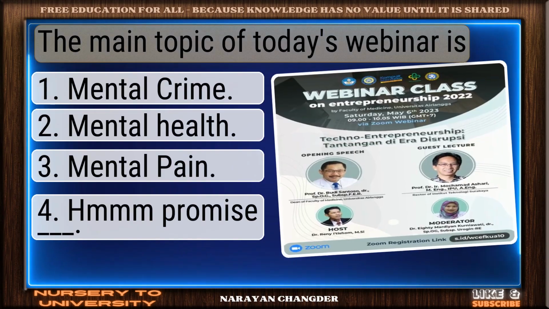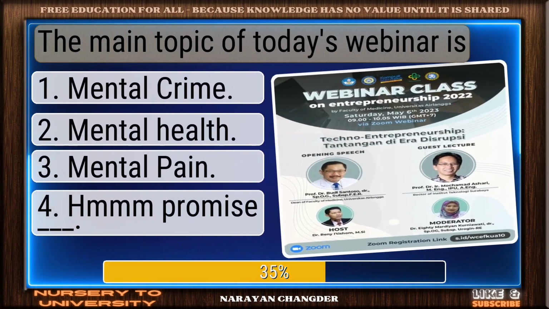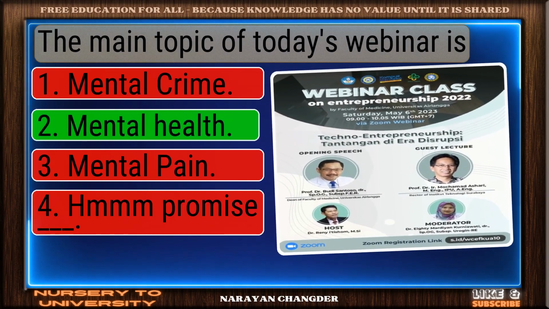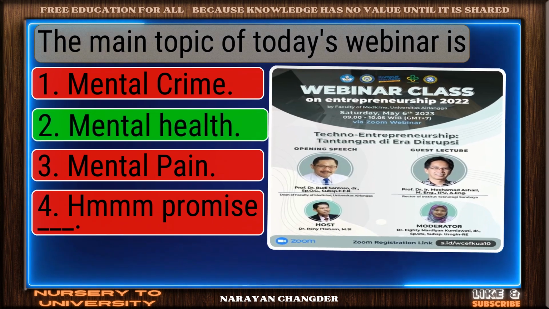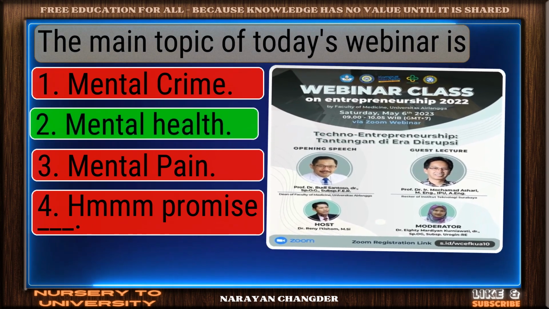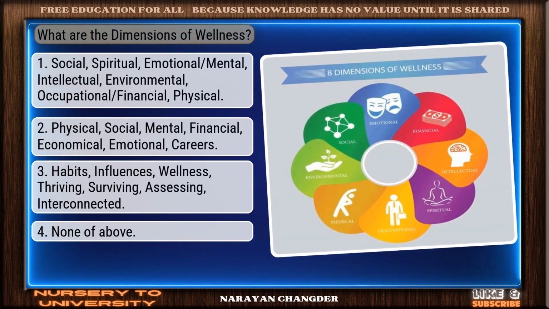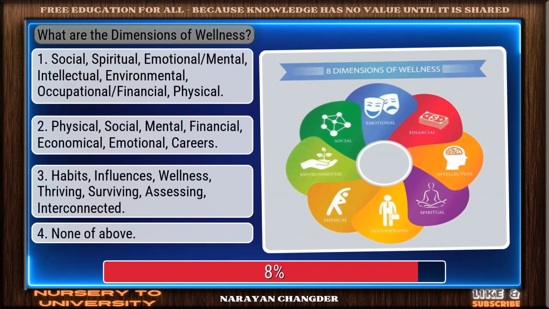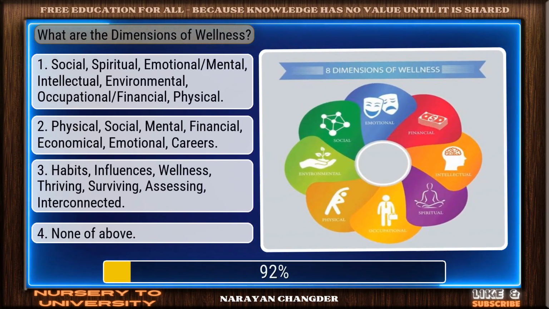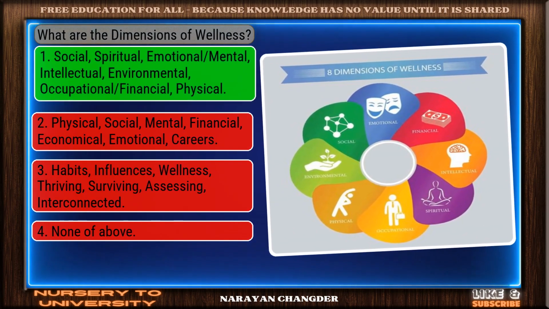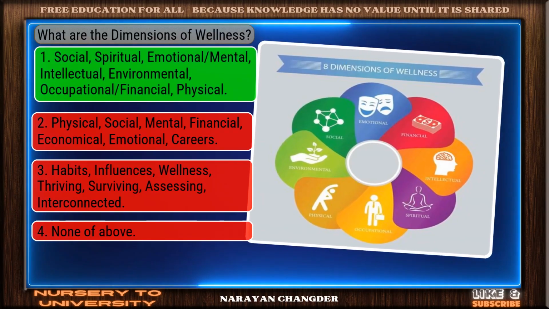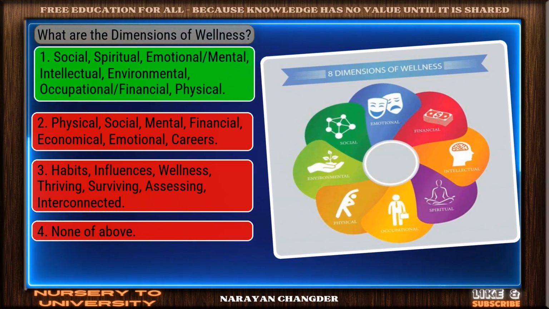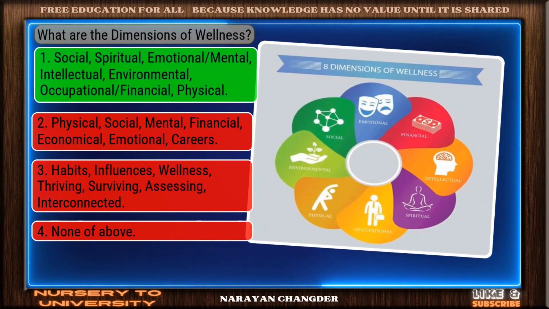The main topic of today's webinar is sharp thinking. Mental health is the right choice. What are the dimensions of wellness? Correct. Social, spiritual, emotional, mental, intellectual, environmental, occupational, financial, physical is the right answer.